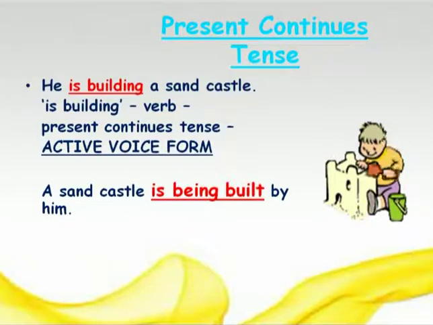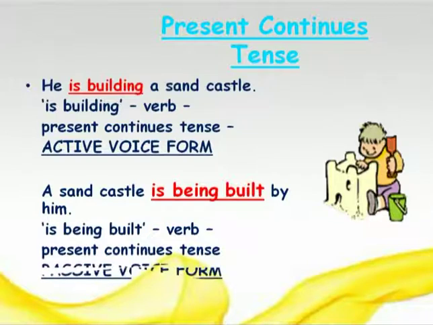A sand castle is being built by him. "Is being built" is the verb of passive voice and of present continuous tense. Friends, do remember that when you change the sentence from active voice to passive voice, the tense of the sentence should not be changed. The active verb should be changed into passive verb, but the tense will remain the same.